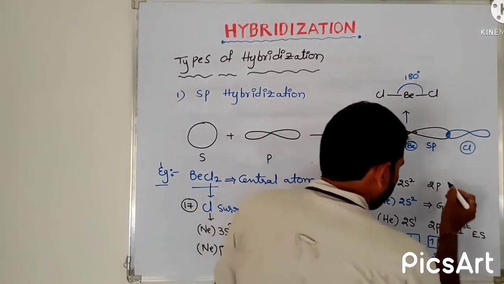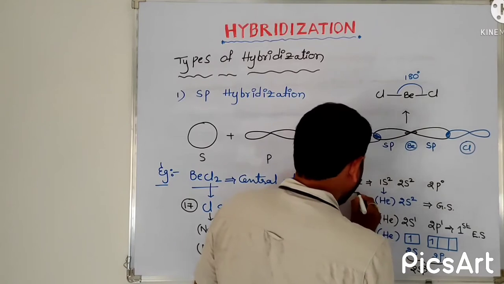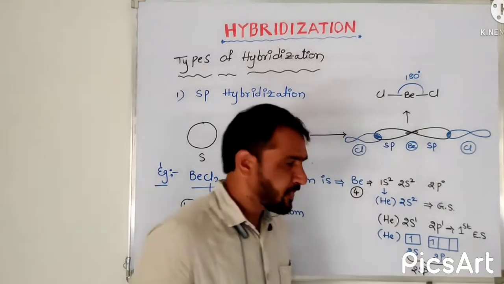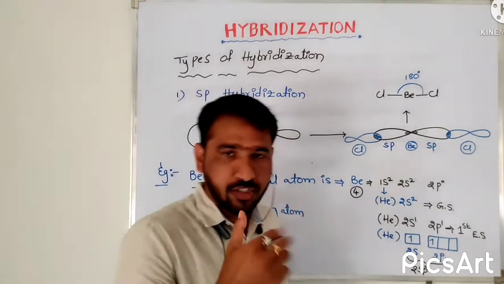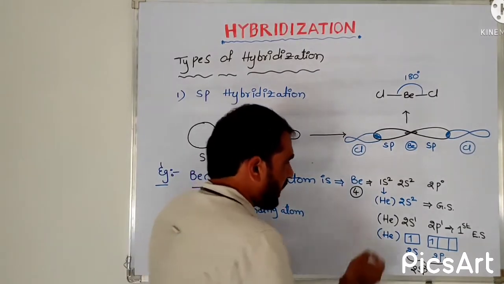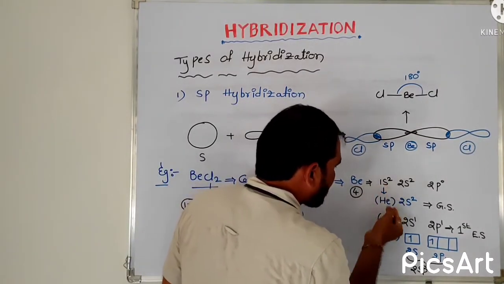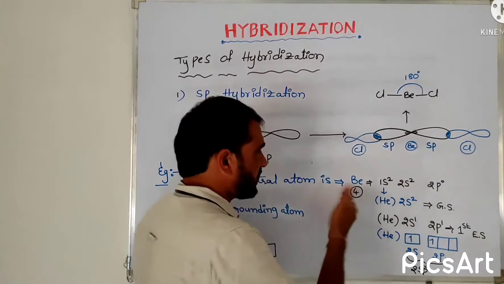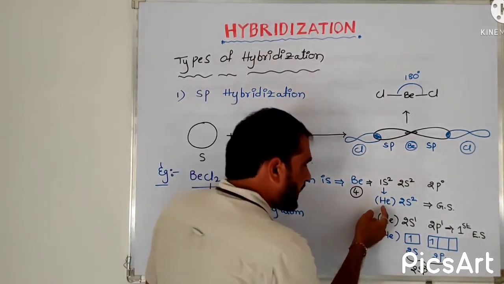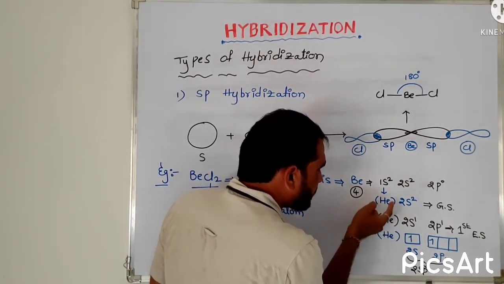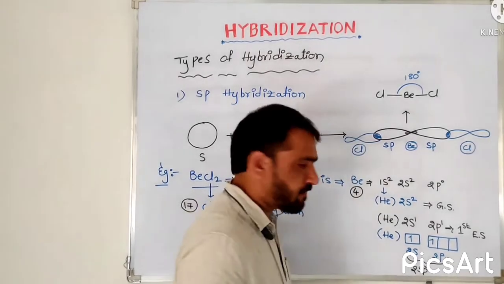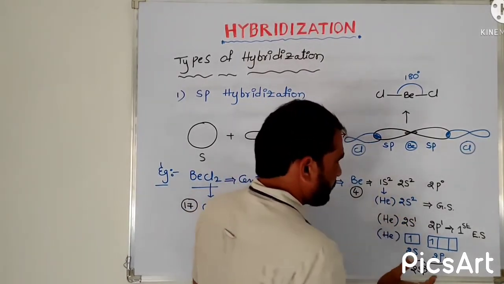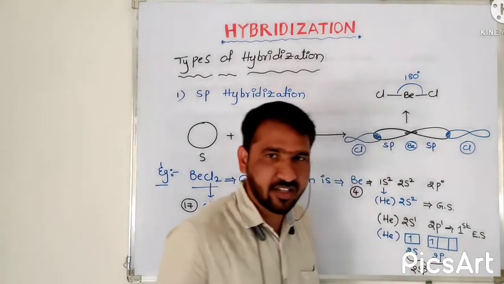Actually here there is no electron in 2p, because the atomic number of beryllium is 4, right? After that, simplify the electronic configuration. This 1s2 we can compress by taking the zero group element before it. That is helium here. This is the zero group element before beryllium. After that 2s2. This is the ground state electronic configuration.